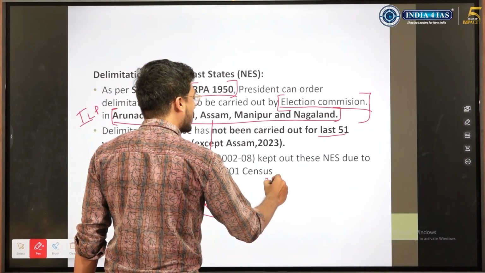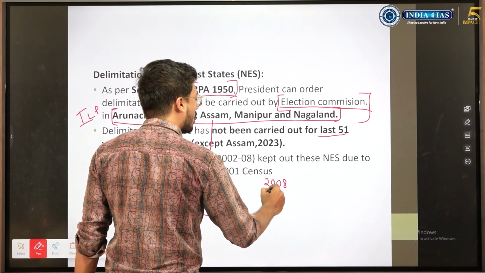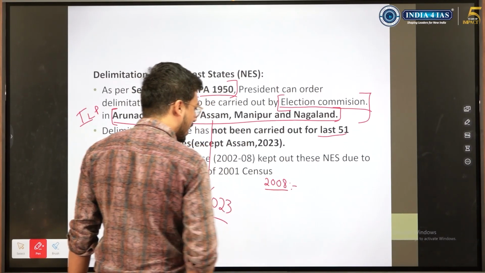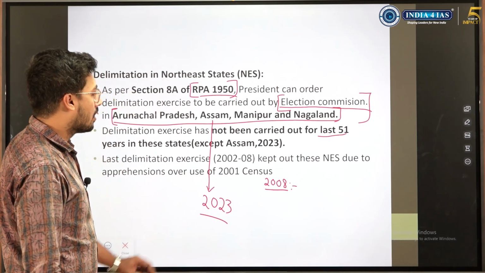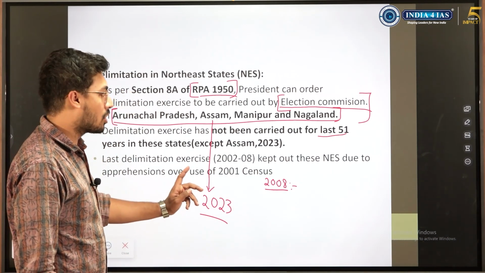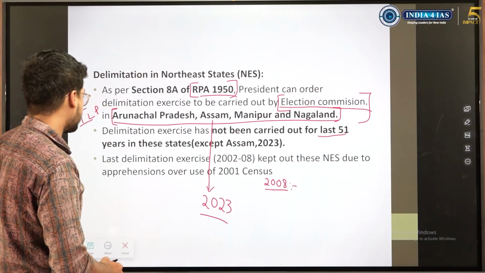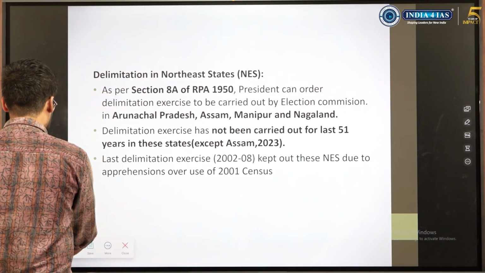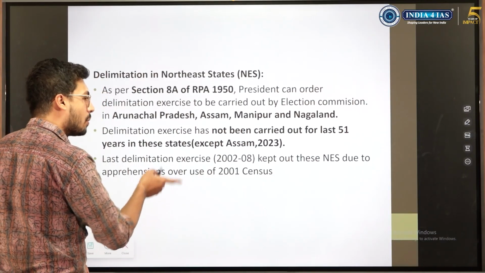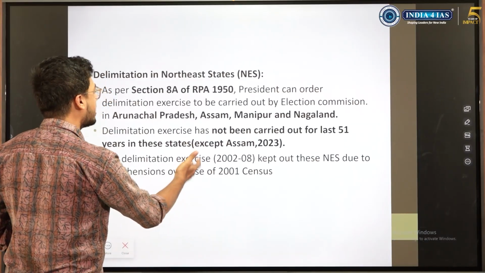2008 ಅಲ್ಲಿ delimitation ಮಾಡ್ಬೇಕಂತಿದ್ರು, but there was a lot of protest and people objected to it because they felt that it did not reflect the demographic dynamics of the region. So these were the basic things which we need to know. Delimitation about the mainstream region we would have come across, but this was new information.